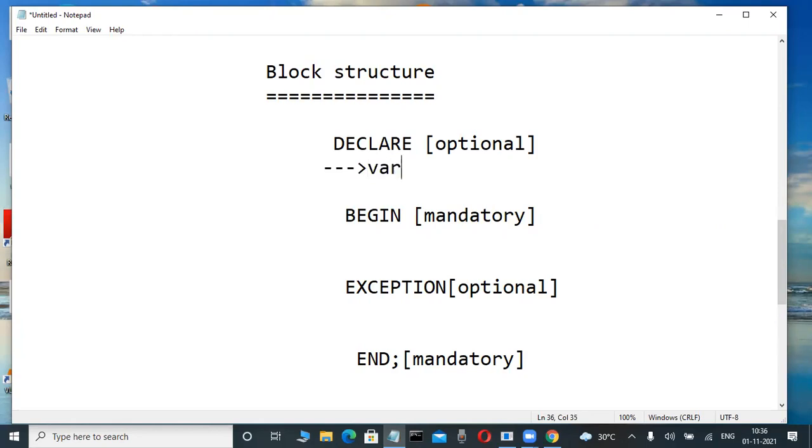Variable declarations are there. What is the purpose of a variable? How can I declare? What is that? In our regular classes, I will tell you. This is just a demo class. Yes, variable declarations are there. Okay?